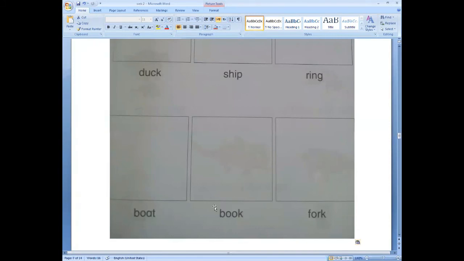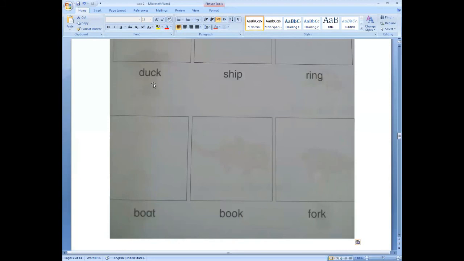B-O-O-K, book. F-O-R-K, fork. F-O-R-K, fork. Okay, now look at the first one. Look here. D-U-C-K, duck.